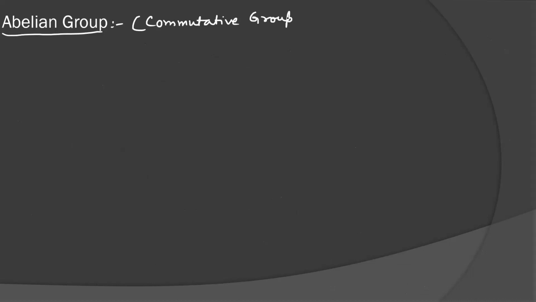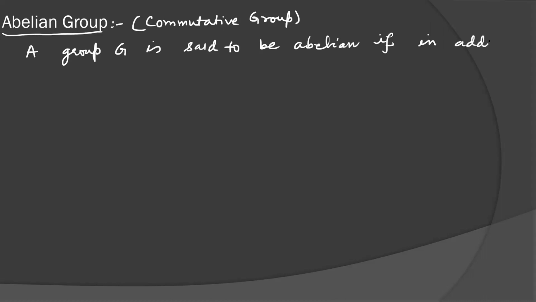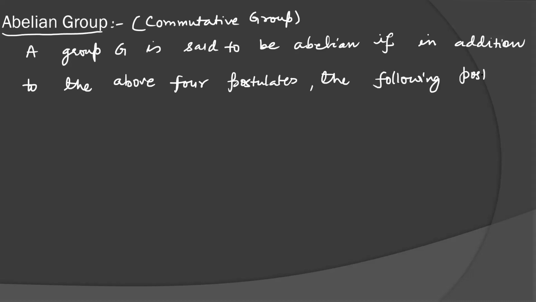A group G, meaning G satisfying the four properties as I have discussed earlier, is said to be abelian or commutative if, in addition to the above four postulates, the following postulate is also satisfied.